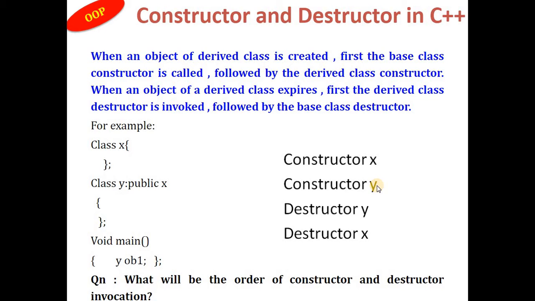And as soon as you complete the program, first the destructor of Y is called, that is the one which was constructed afterwards, and then the destructor of X is called, that is, in reverse order of its creation.